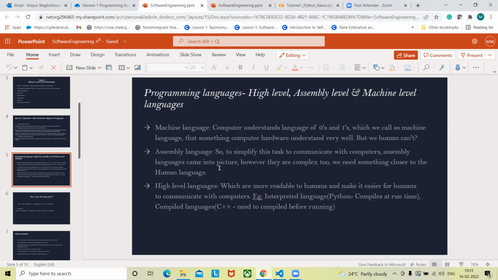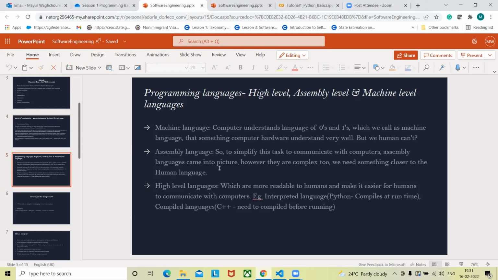So basically in the case of compiled languages, you write code in an editor in the beginning, then you compile it using a compiler. The compiler converts the entire code at the compilation stage into executable code or binary code, and then that executable or object code is fed into the machine.